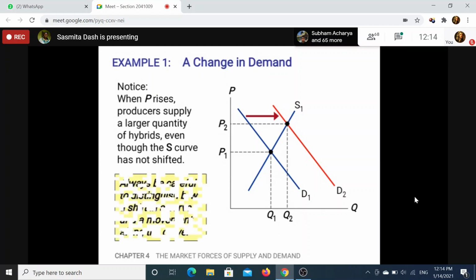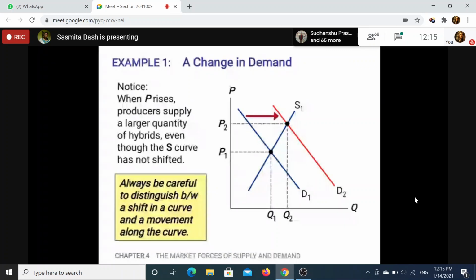Now the second situation. Always be careful to distinguish a shift in the curve from a movement along the curve. If I say the price of the hybrid car increases or decreases, what will happen? In that case, there is a movement.